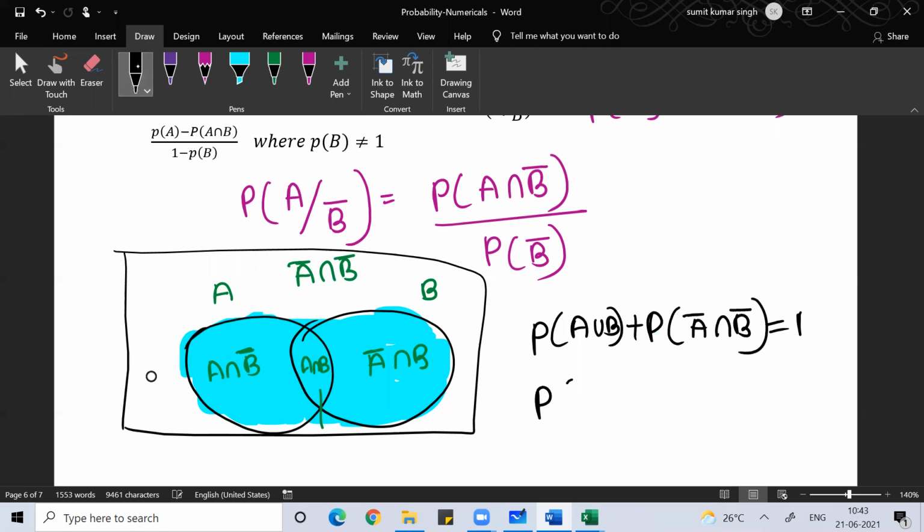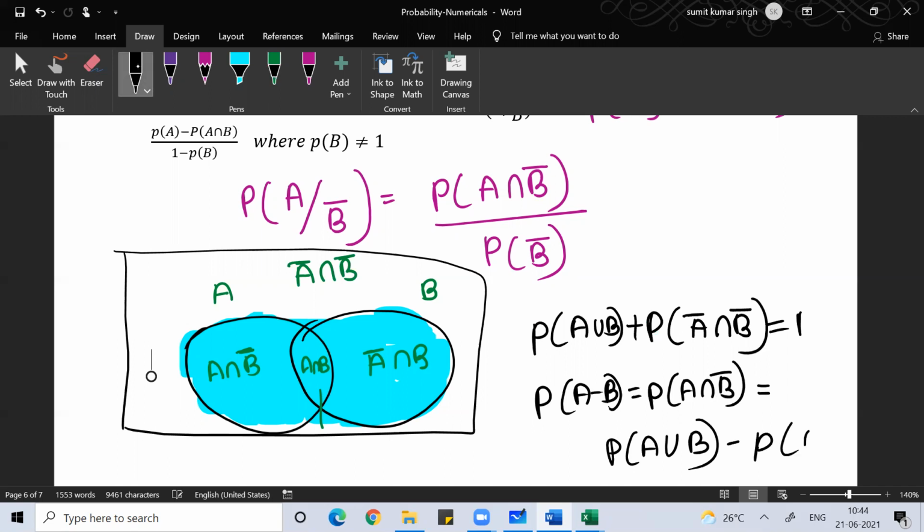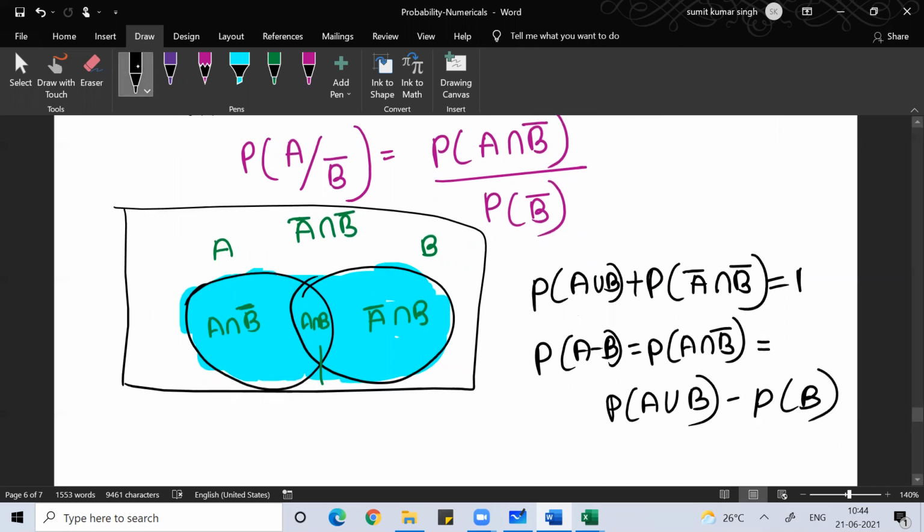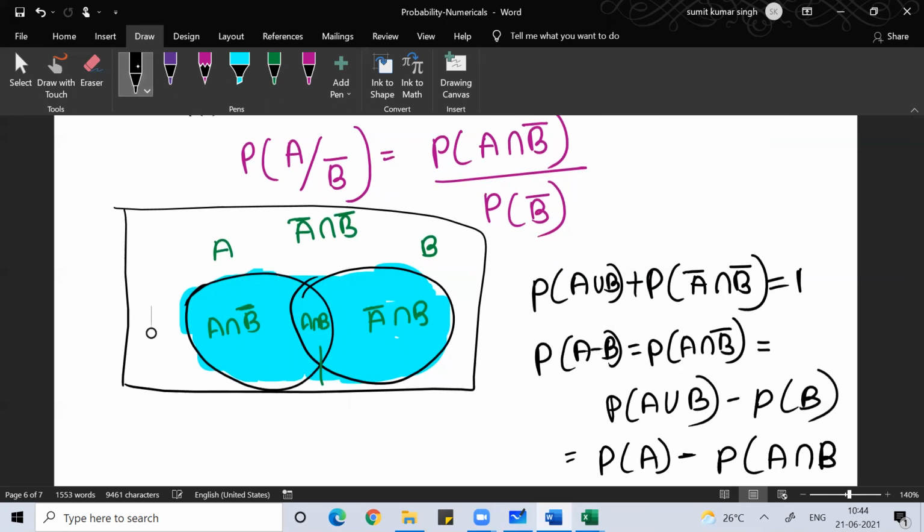And A minus B is actually A intersection B dash, which I can write as probability of A union B minus probability of B, or I can write this as probability of A minus probability of A intersection B. Everyone, are you getting this? So A intersection B dash is basically this area.